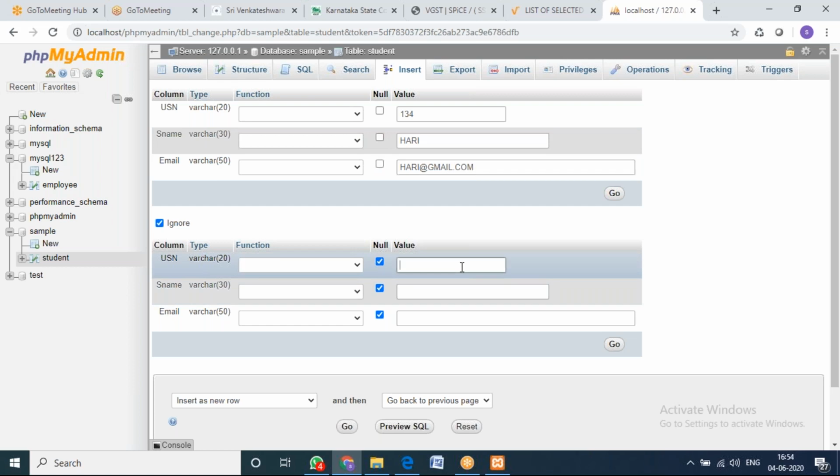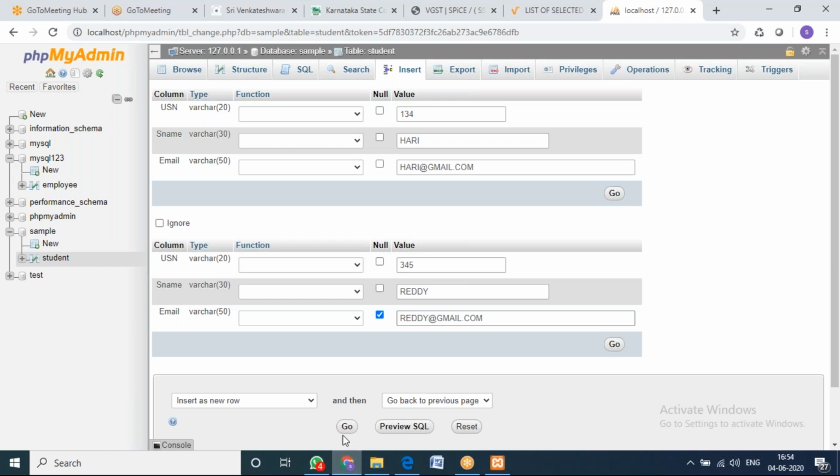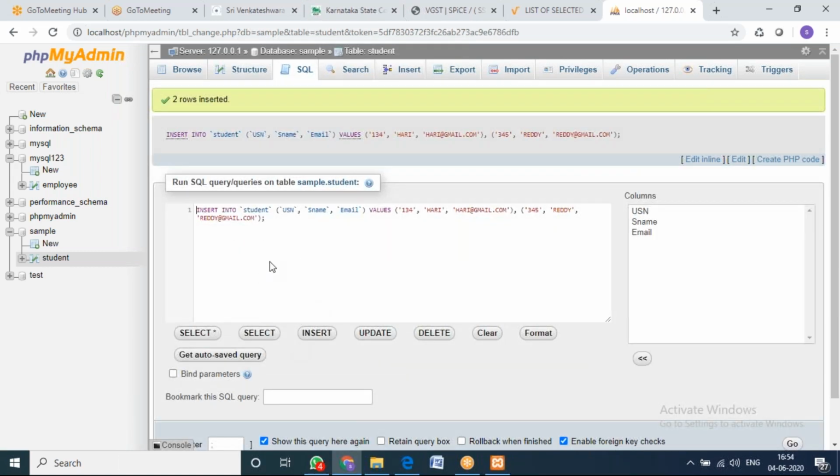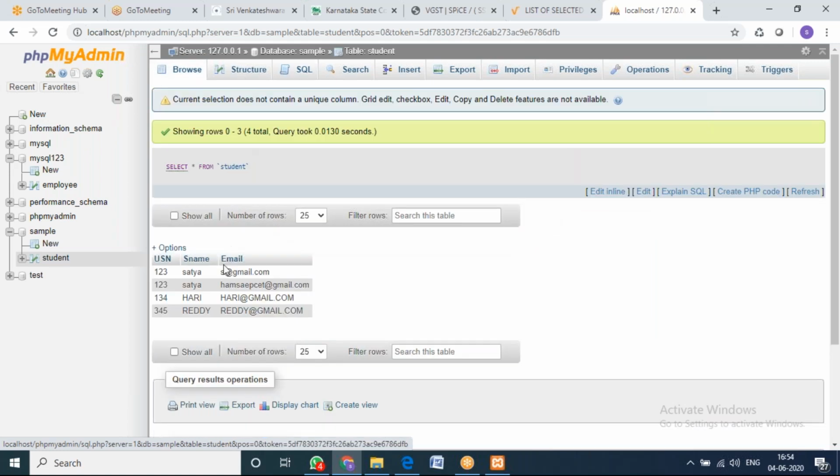I'll also insert one more record: USN number is 345, Reddy, reddy@gmail.com. Now I'll go and insert this data. Yes, 2 records have been inserted. Now I can see that data here.